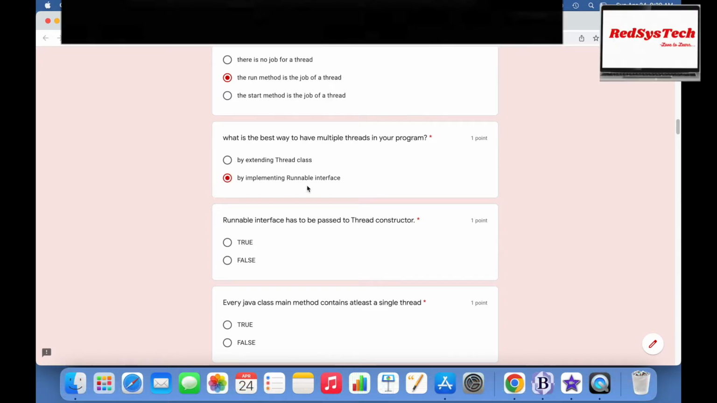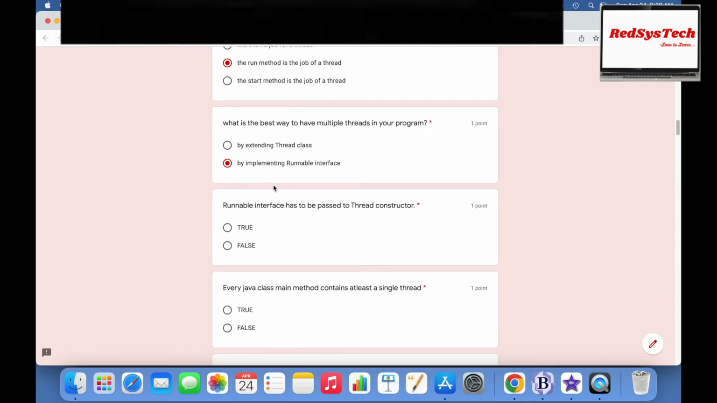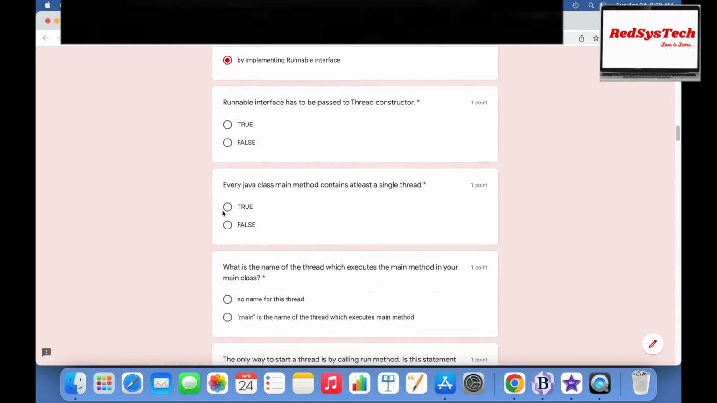Because if your class implements the Runnable interface, you can also extend some other class which is required for your program, and you can also implement multiple interfaces. But if you already extend the Thread class, there is no possibility to extend any other class if you want, right?